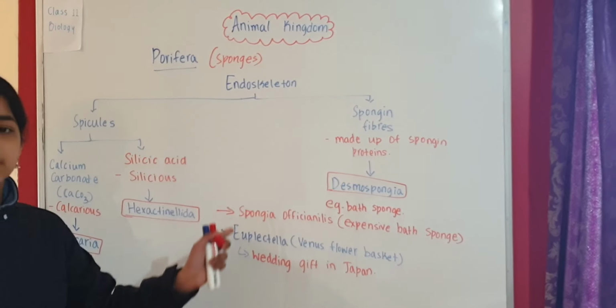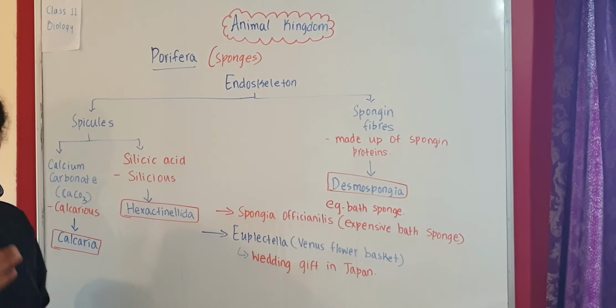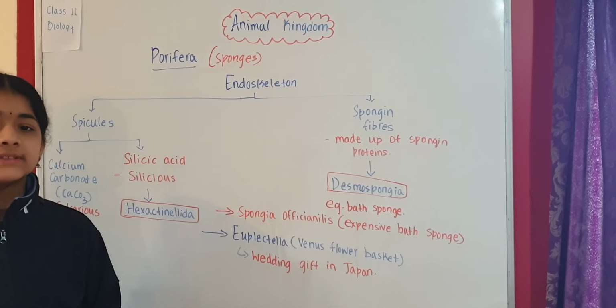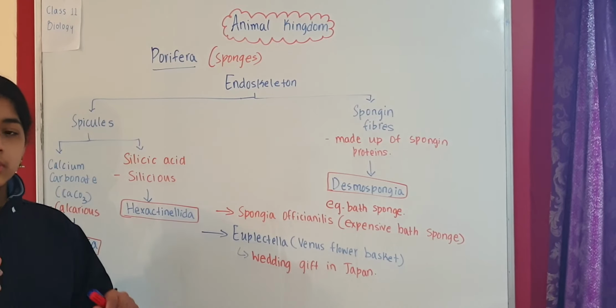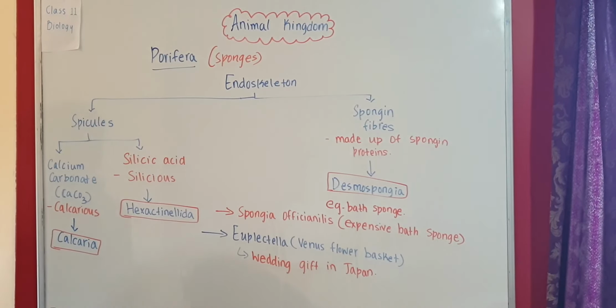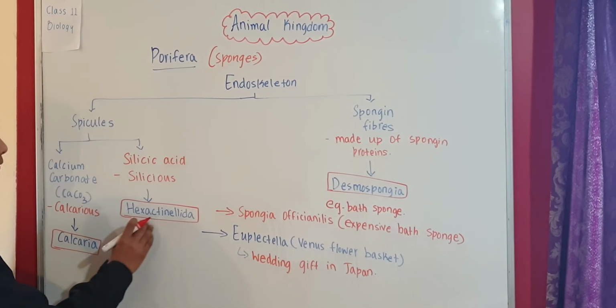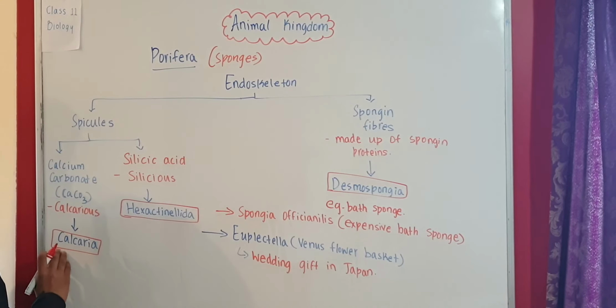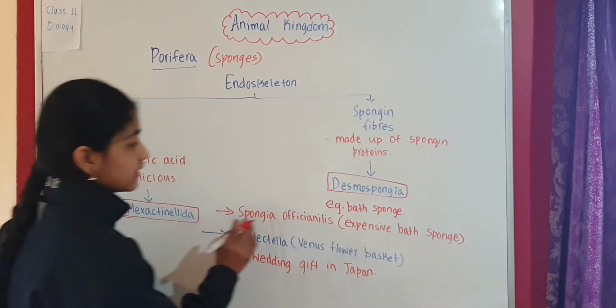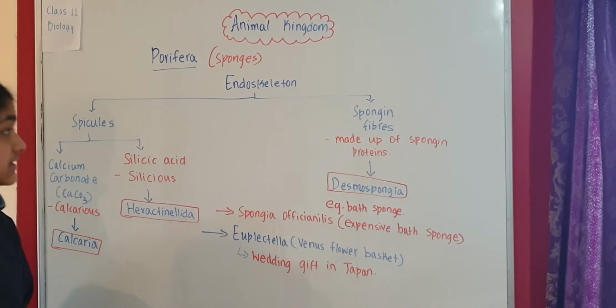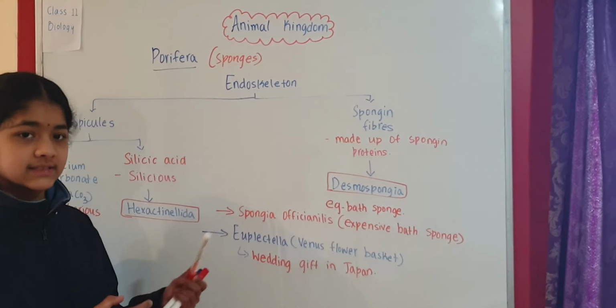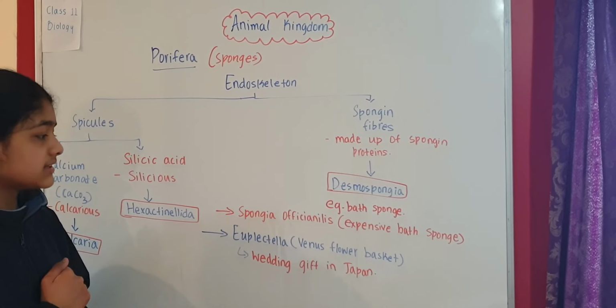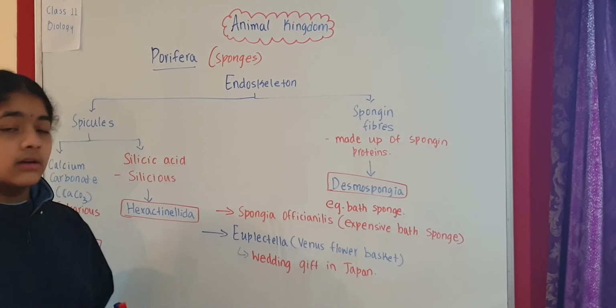Porifera is the first phylum in the animal kingdom. If a phylum is again classified, the divisions are called classes. That's why we said there are three classes in sponges: Calcarea, Hexactinellida, and Desmospongia. So this is about the endoskeleton and the classes in sponges, or poriferans, and some uses of these sponges.